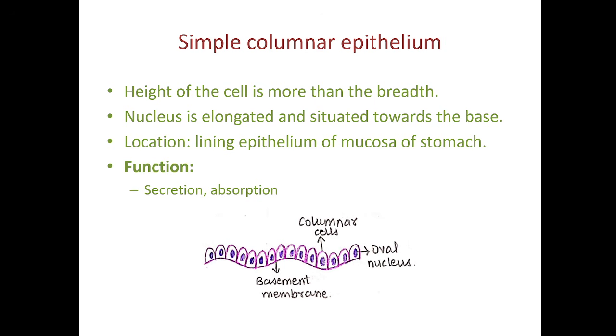Simple columnar epithelium. As the picture shows, the height of the cells is more. This is the height of the cell, which is more than the breadth of the cell. The width of the cell is less, height is more. A single nucleus is present in the center and it is oval or elongated. And more or less it is trying to be present at the base.